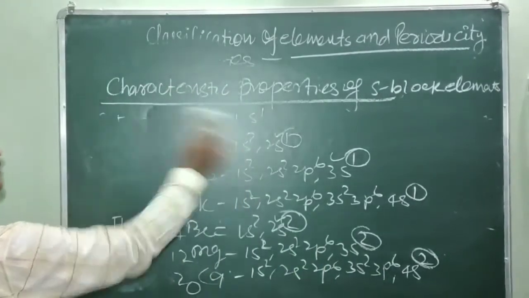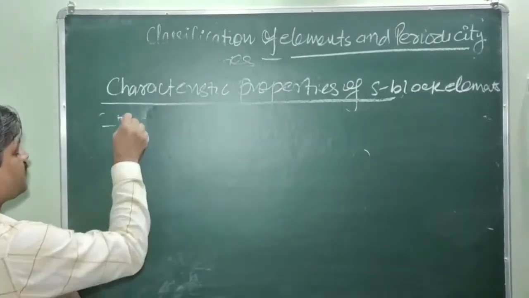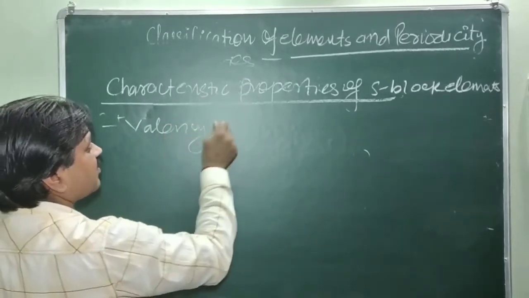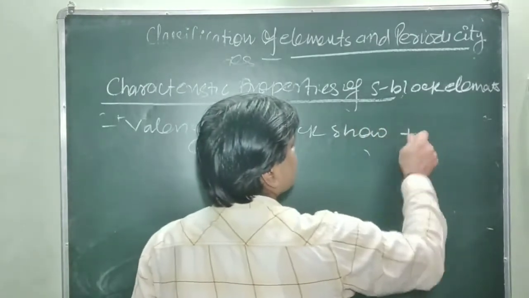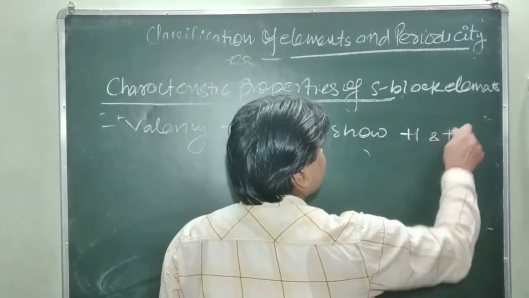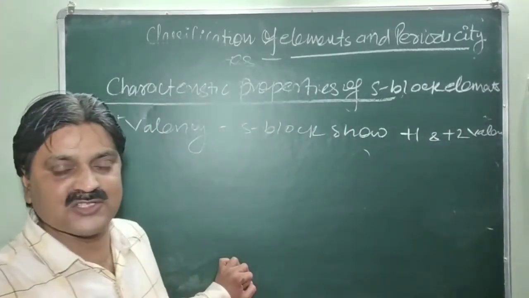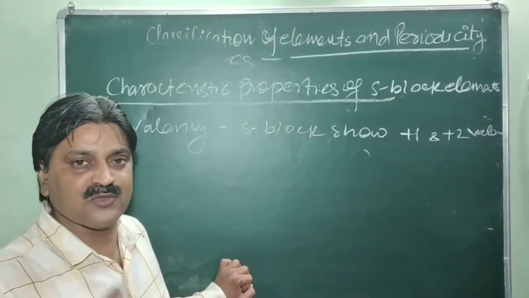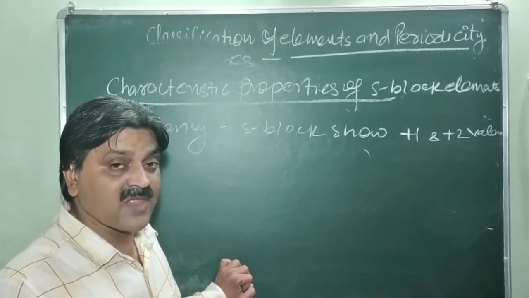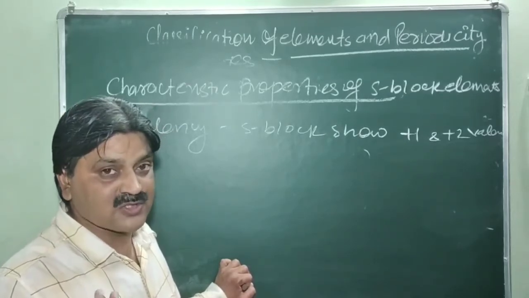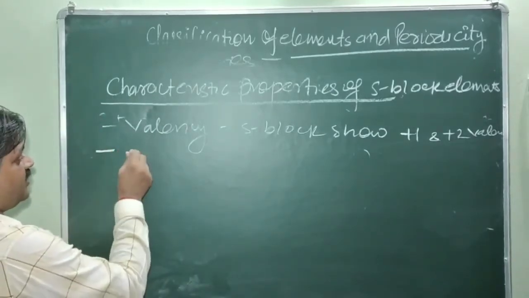Another property is valency. S block elements show +1 and +2 valencies. So basically they try to maintain their octet structure by loss of electron. Having one electron in the outermost shell of the first A group, they lose one electron, so their valency is +1. And the second A group elements have 2 electrons, so they can lose 2 electrons, so they have the valency +2.